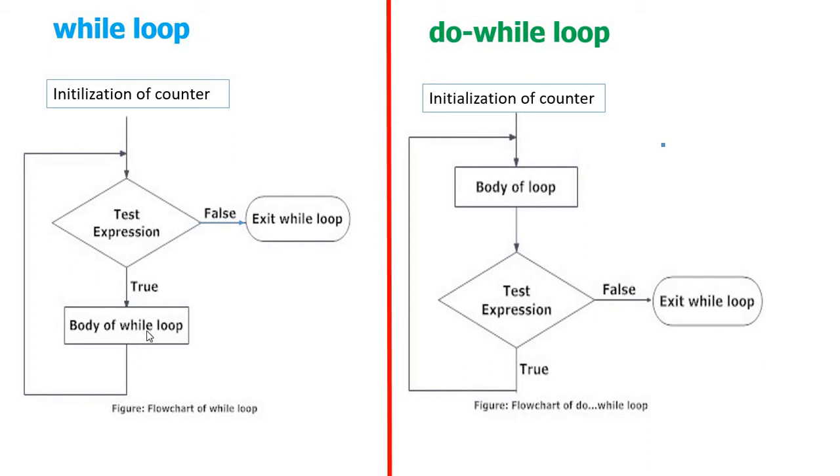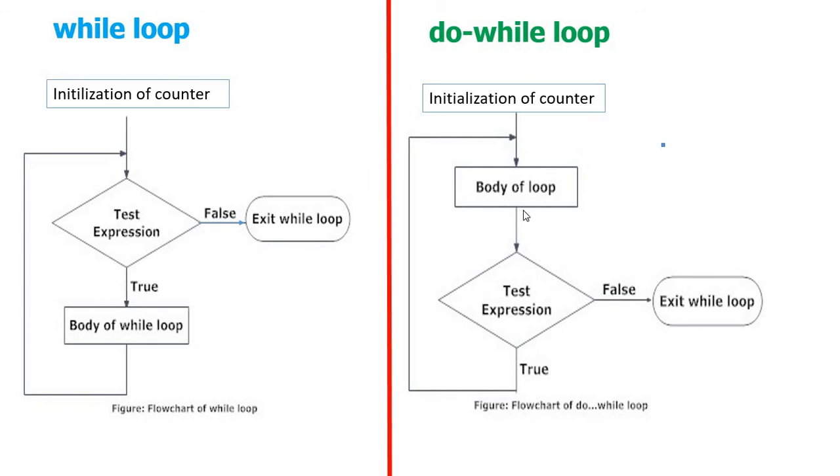The body of the loop will execute if the condition is true; if it is false, we exit the loop. That's why the while loop is called an entry controlled loop. Entry controlled loop means we perform a test condition while we enter into the loop. That is called the while loop.